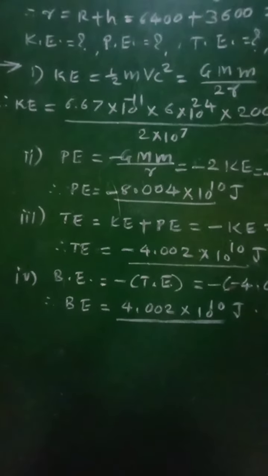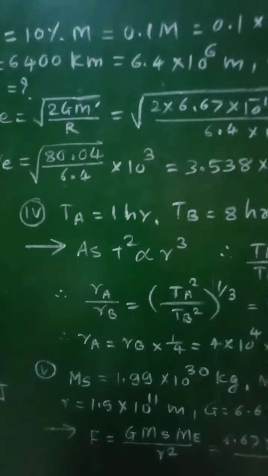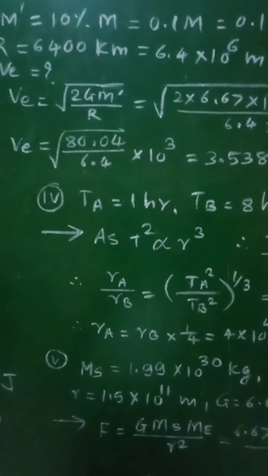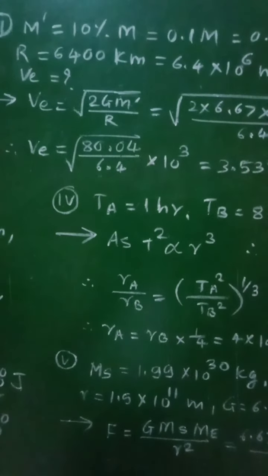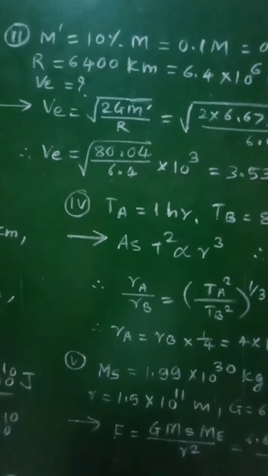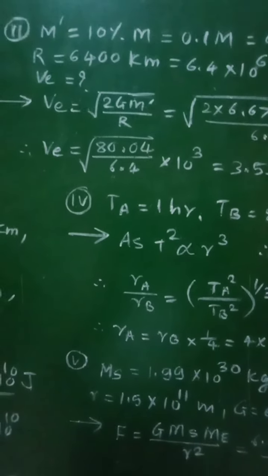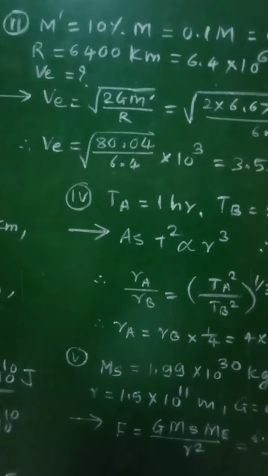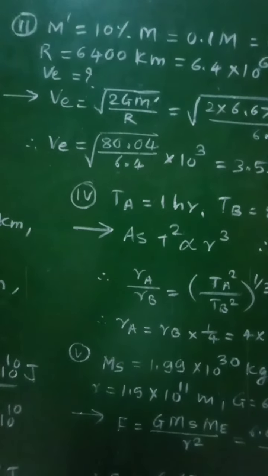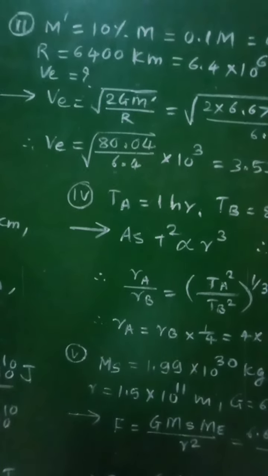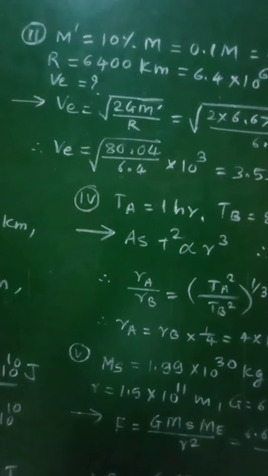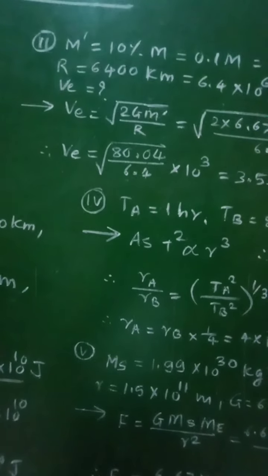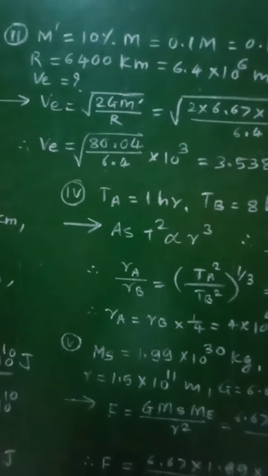And then we will go for the next numerical, that is numerical number 4, which is stated as: two satellites A and B are revolving around the planet. Then the periods of revolution are 1 hour and 8 hours respectively for these two satellites. Then the radius of the orbit of satellite B is 4 into 10 raised to 4 kilometer. Find the radius of orbit of satellite A.